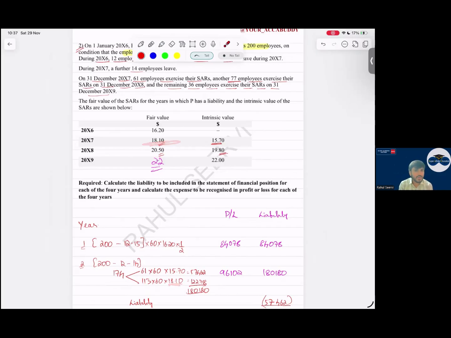18.10 for the remaining employees. Yes, sir. So we get the liability as what? This value. So the difference will be what, sir? This minus this is this. It is recorded into P&L as an expense.